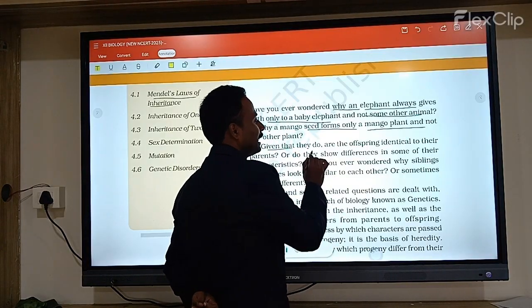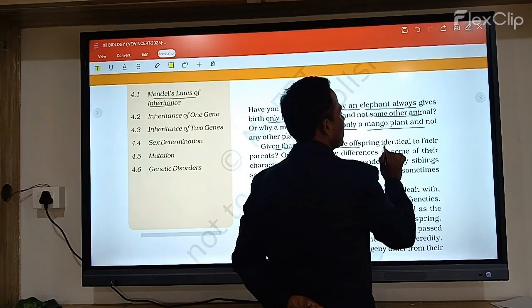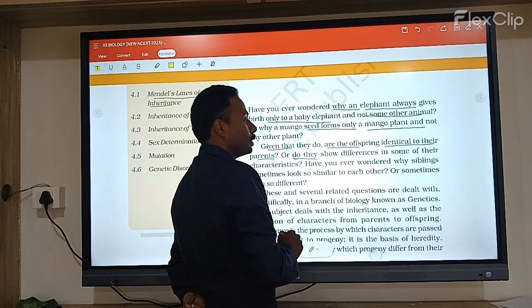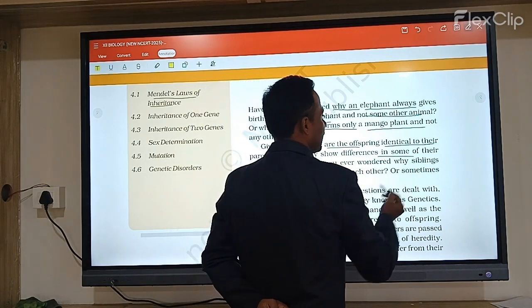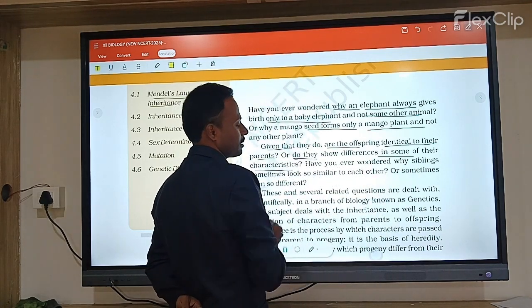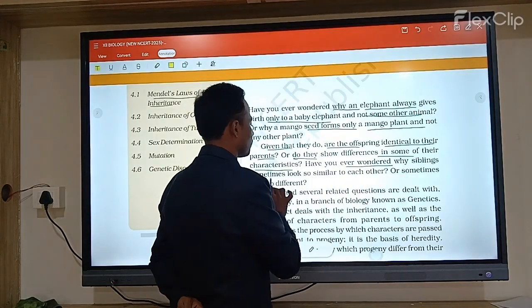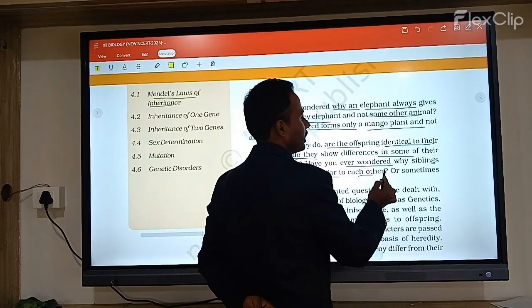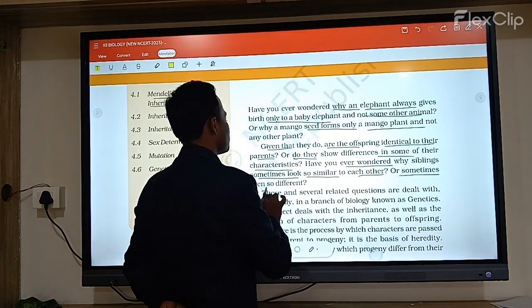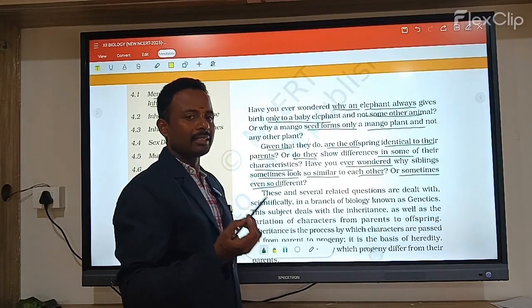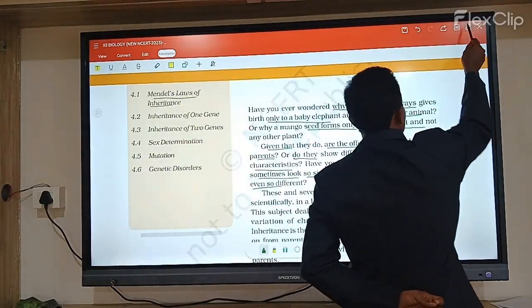Are the offspring identical to their parents, or do they show differences in some other characters? Have you ever wondered why siblings sometimes look so similar to each other, and sometimes so different? Because of their genes. Am I right?